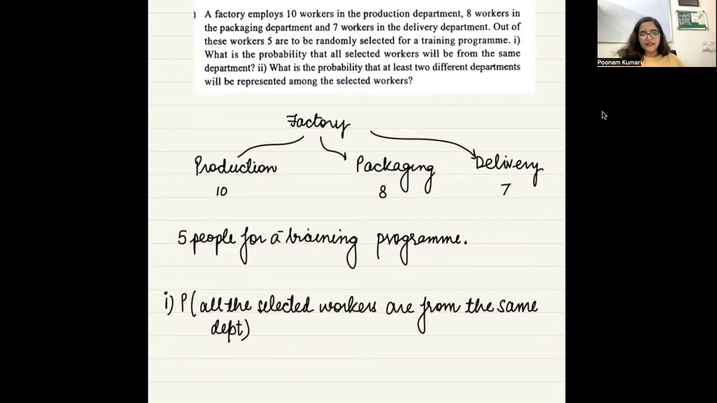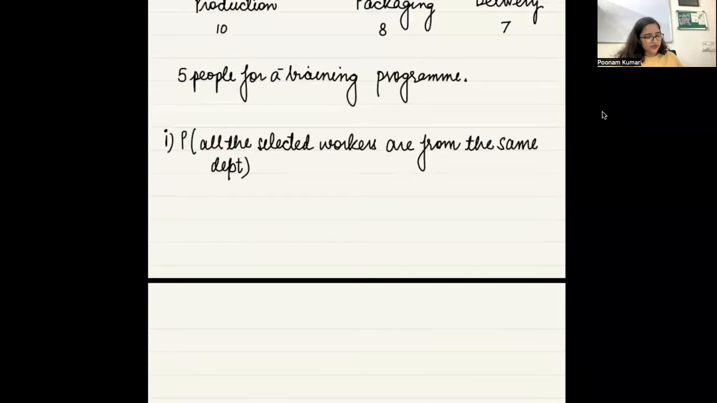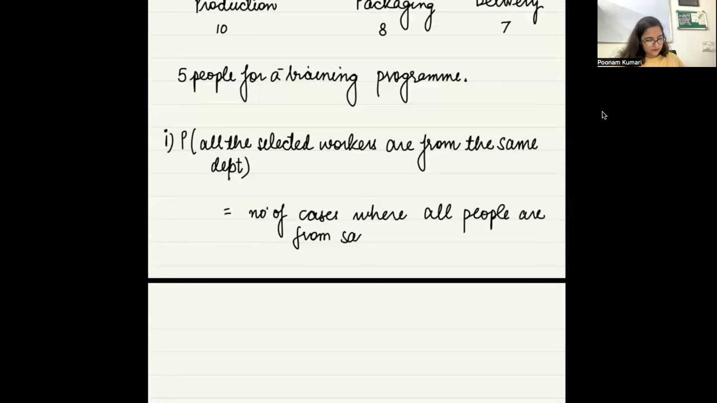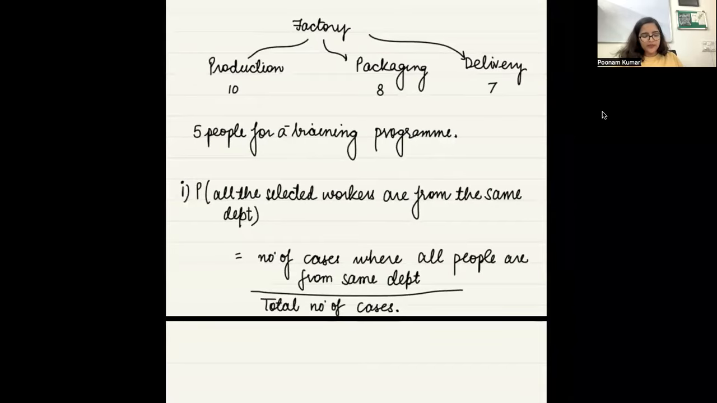Perfect. So this is basically a situation. You have to find what is the number of cases where all people are from same department. Divided by total number of cases, right? Total number of cases of selecting all the people. Now, how many people are there in this factory? 10 plus 8 plus 7. So 25 people are there. So out of these 25 people, any 5 can be picked up, right?